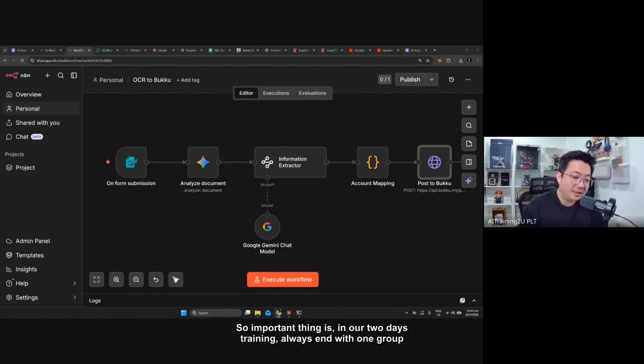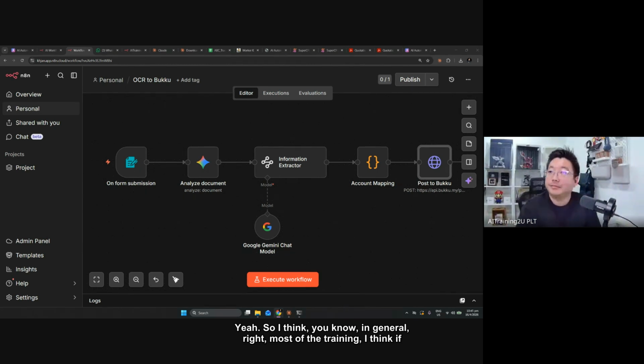So the important thing is, in our 2 days training, we always end it with one group project. And we strongly encourage you to use your real use case in the project so they can start to use the workflow already. From there, you can keep your momentum on. And in the group chat, sometimes you can discuss with other peers. They're also facing some of the same problems.